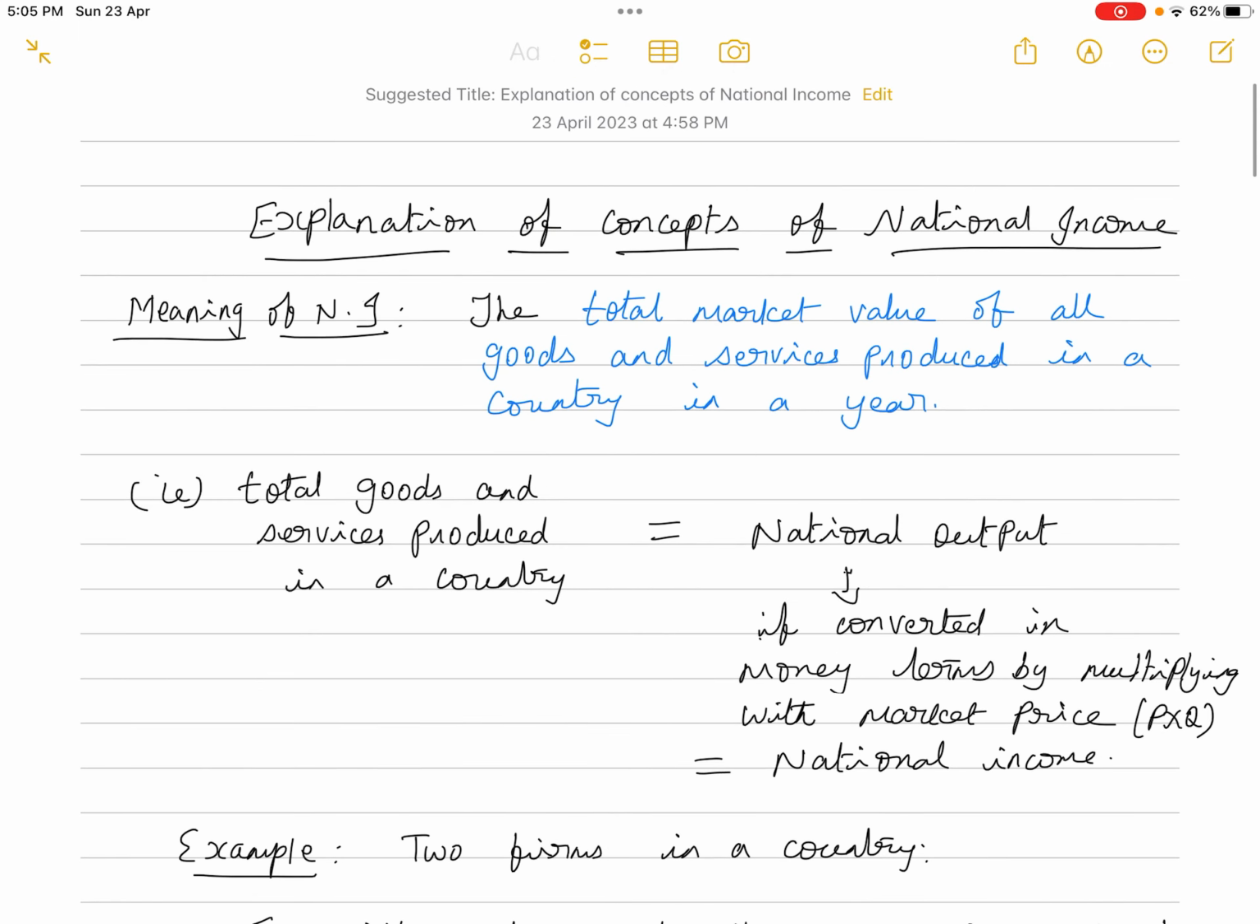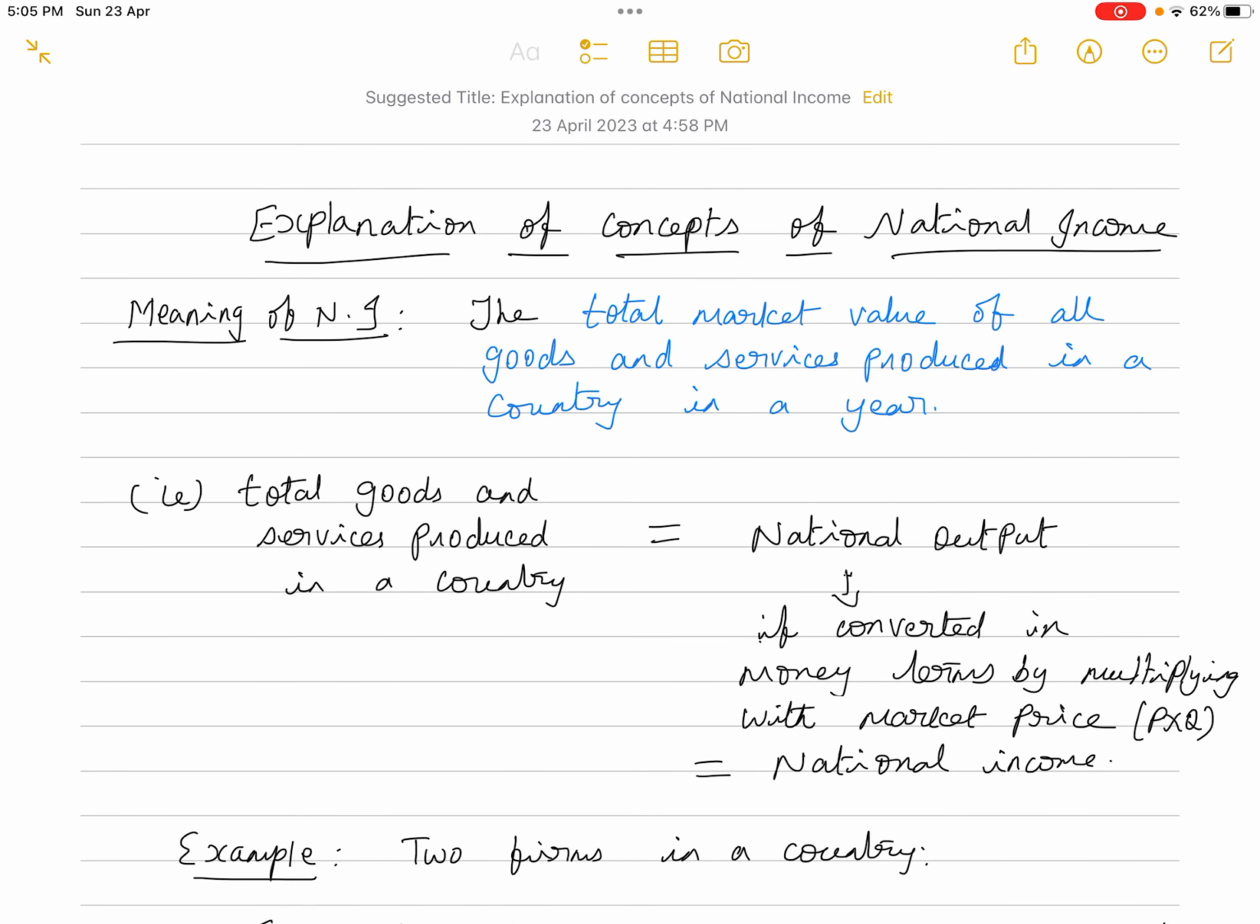So this is the meaning. National income is the total market value of all goods and services. The market value of all goods and services is nothing but all goods and services multiplied with their respective prices. That gives the market value of all goods and services, which is equal to the national income of the country. Now this is the meaning.